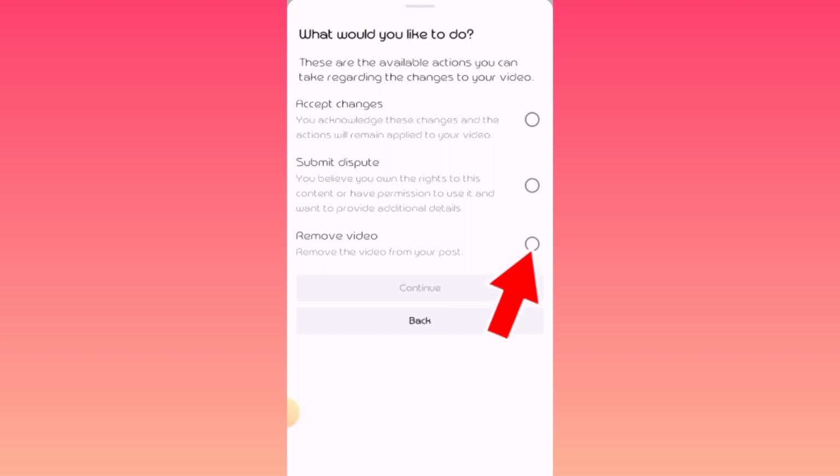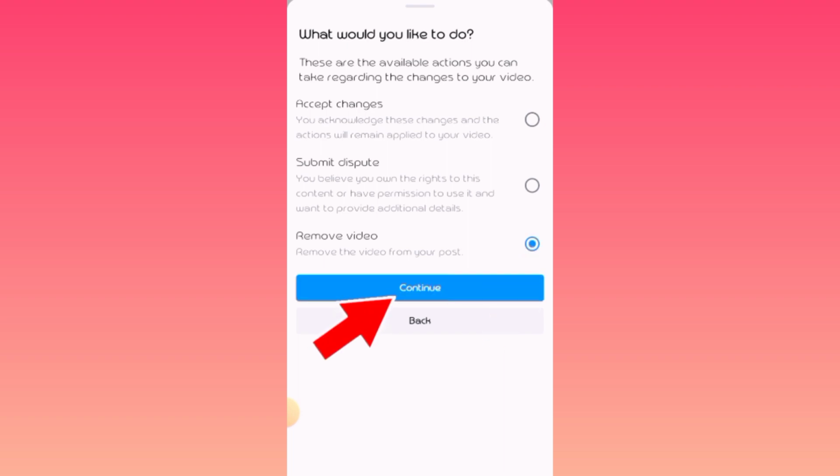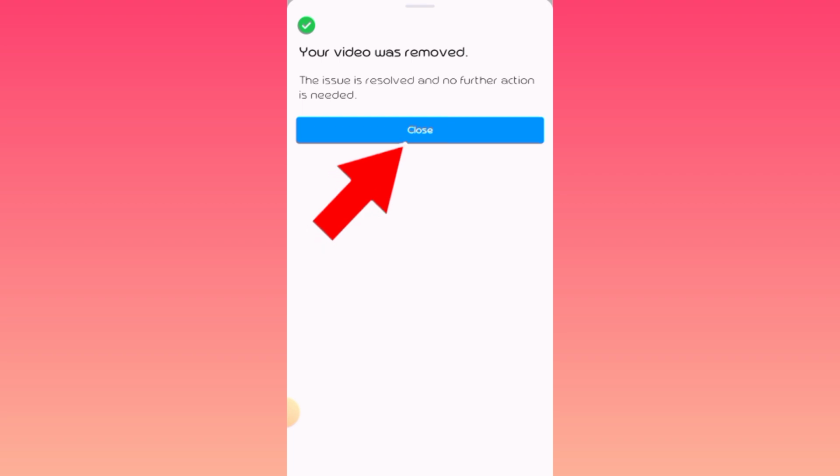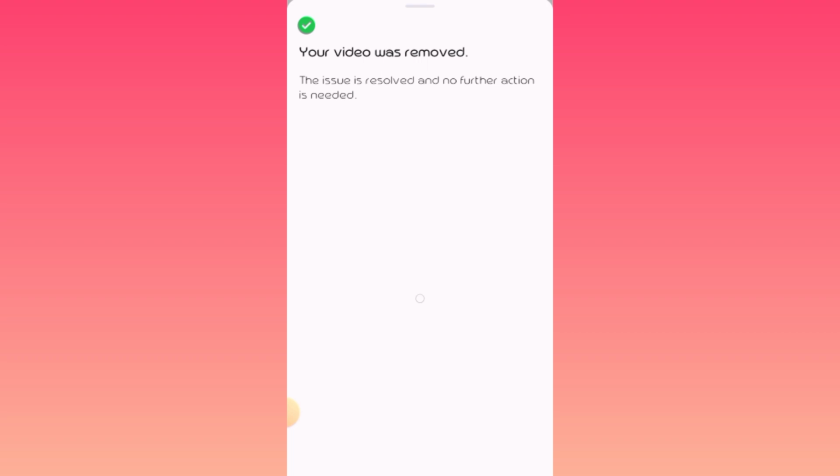So, click ko yung remove. Ayan. Then, click continue. Ayan. So, delete video. This video will be removed from Facebook, including anywhere it was shared. So, delete video. So, check natin kung nabawasan. Your video was removed. The issue is resolved and no further action is needed. Close. So, tingnan natin kung may nabago dun sa aking alert.